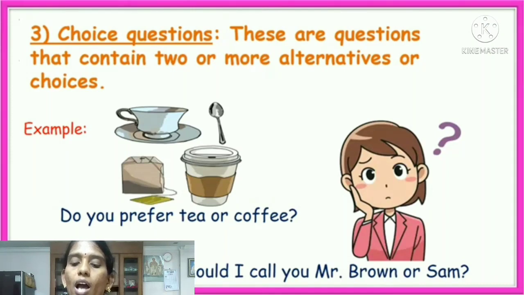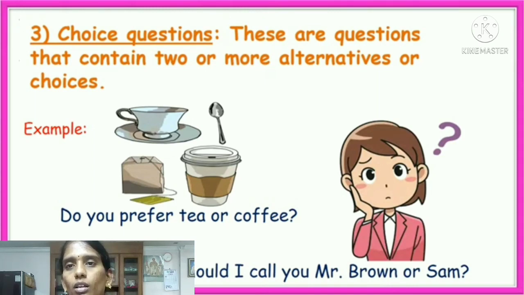We must say, I prefer tea or coffee. We must say we have a choice, that is tea or coffee. Next, should I call you Mr. Brown or Sam? That means, shall I call you Mr. Brown or Sam?